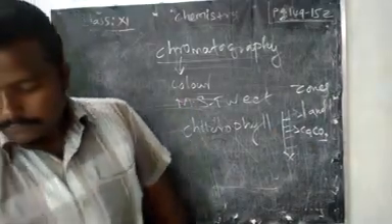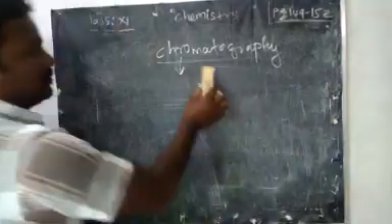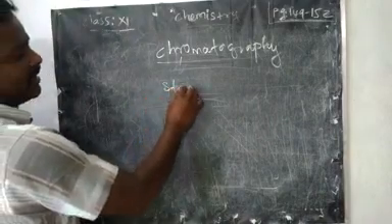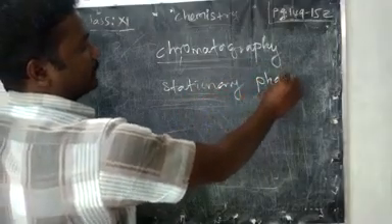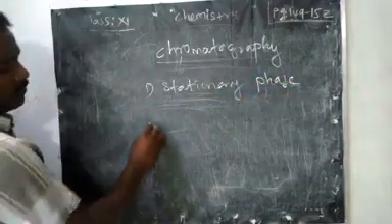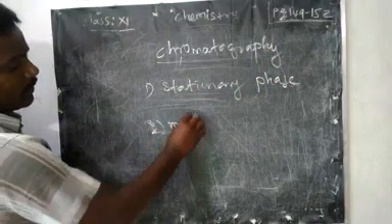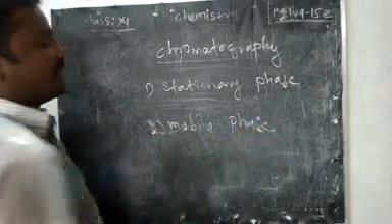We have two important parts in chromatography: one is the stationary phase, and another is the mobile phase. What do we mean by stationary phase?